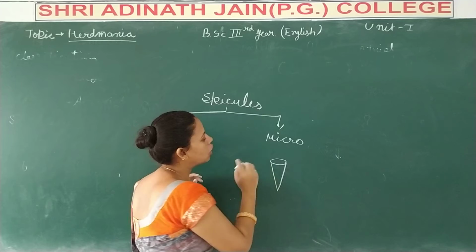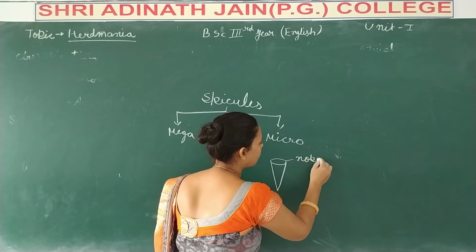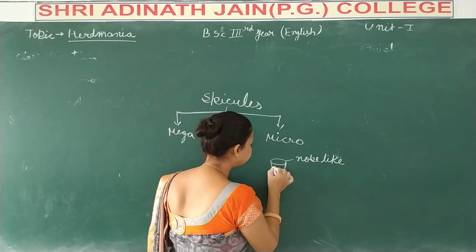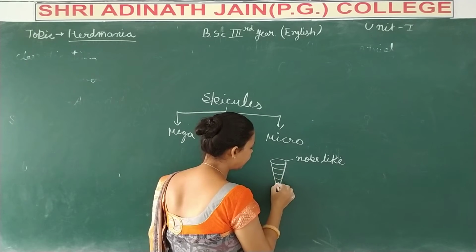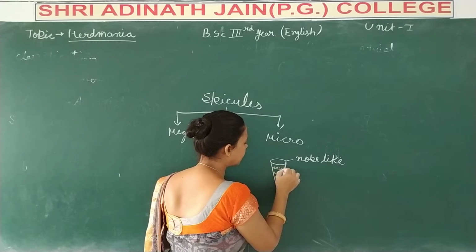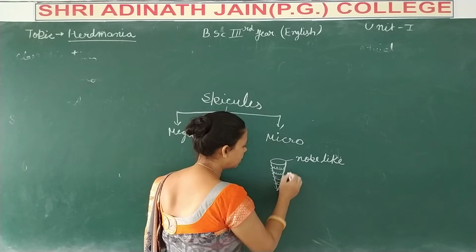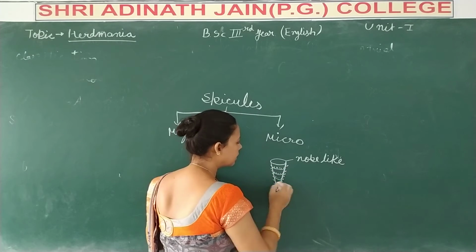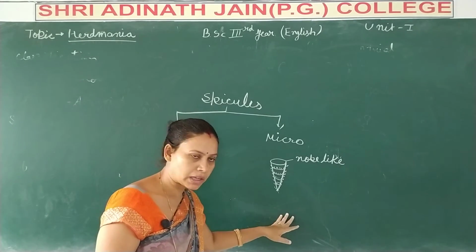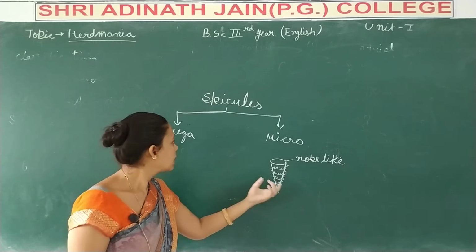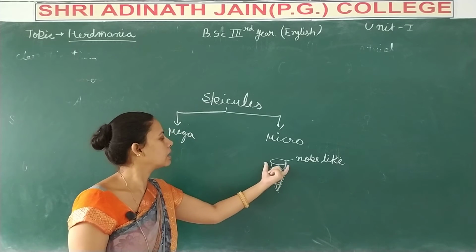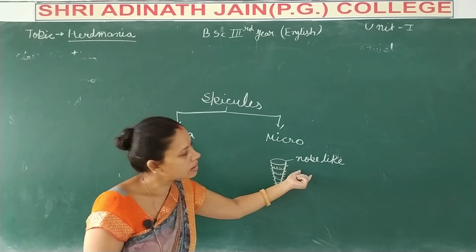These spicules also have tentacles, a ring of tentacles surrounding the area of the spicule. So these are the micro spicules; their size is shorter than the mega spicules, and one end is pointed and the other end is a knob-like structure.